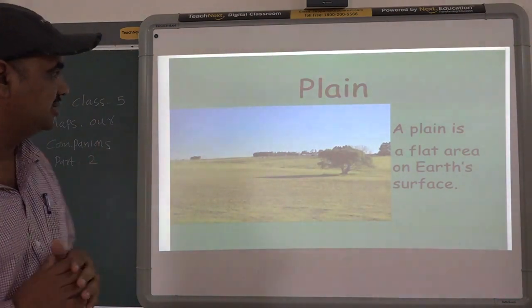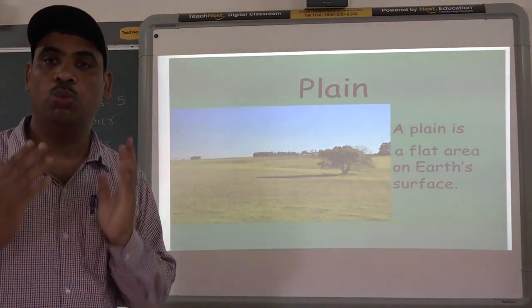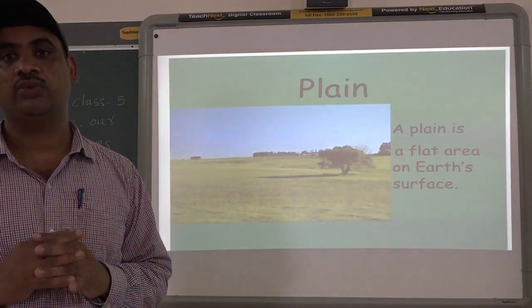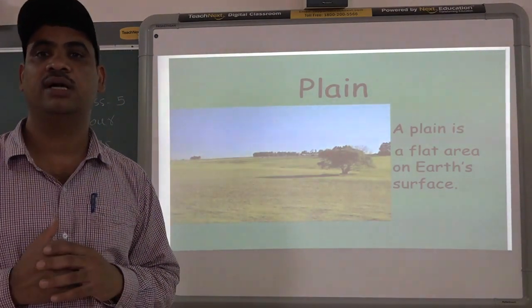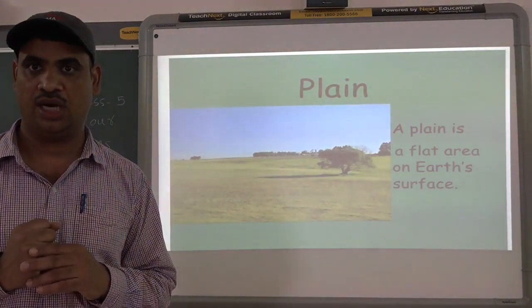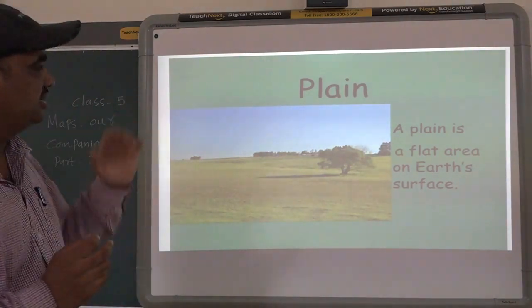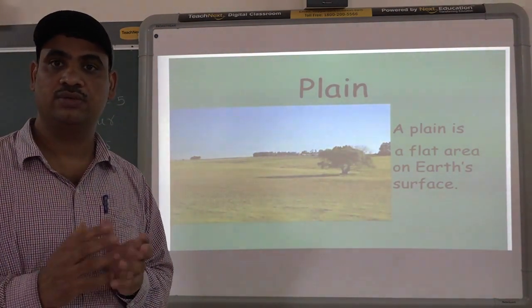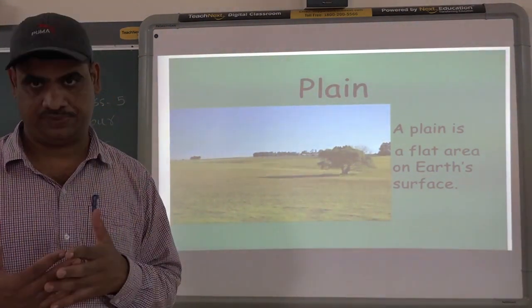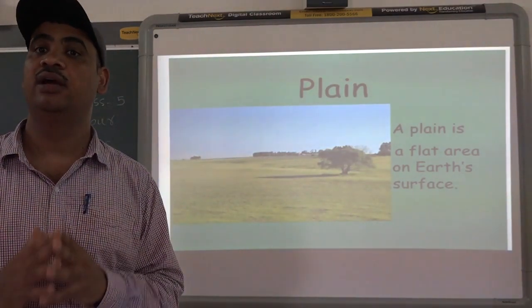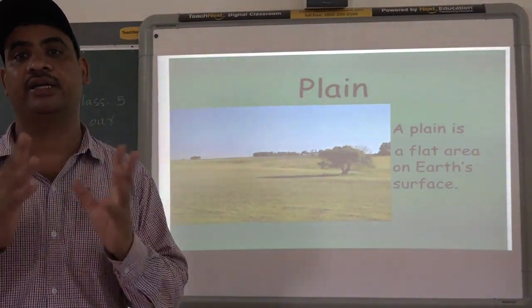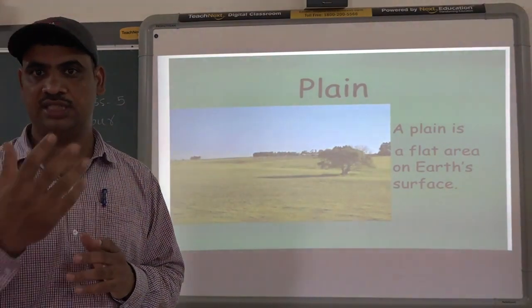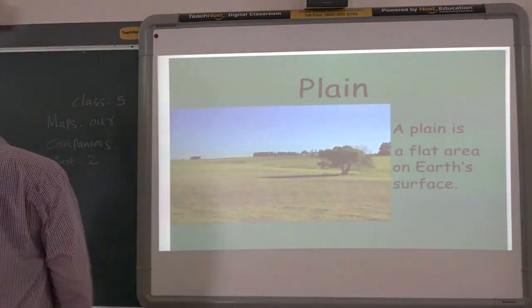A plain area is where agriculture is mostly done. Like we have the plain area of the Ganga and around it. Around the Ganga river this type of area is mostly found, and that area is quite fertile. So a plain area is fertile and good for agriculture. Okay, so this is another type of landform.